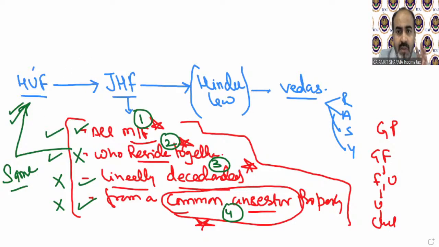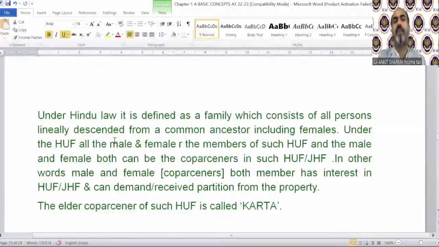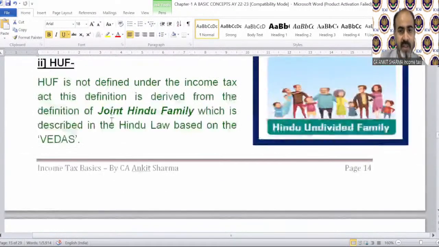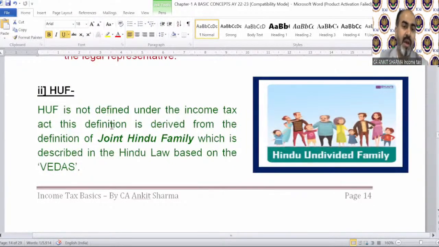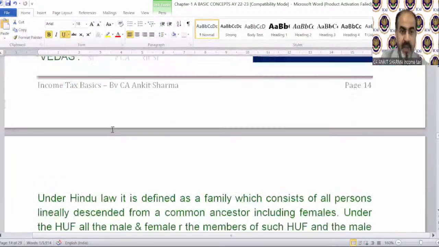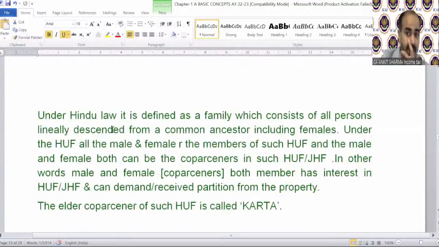I'll take your queries. Just wait. Back to the notes. Fine. Under Hindu law, it is defined as a family which consists of all persons. Like we were discussing the definition of HUF from here. Sorry, HUF is not defined under the Income Tax Act. This definition is derived from the definition of joint Hindu family, which is described in the Hindu law based on the Vedas. Clear? Under Hindu law, it is defined as a family which consists of all persons lineally descendant from a common ancestor, including females.